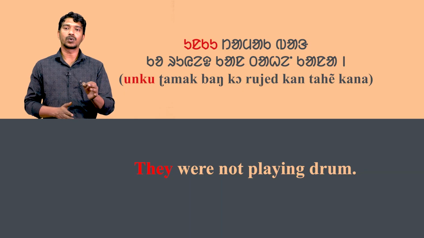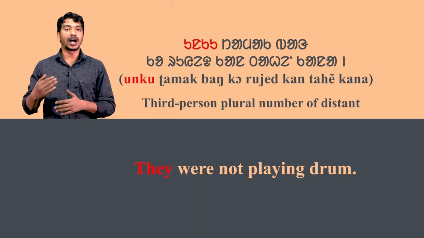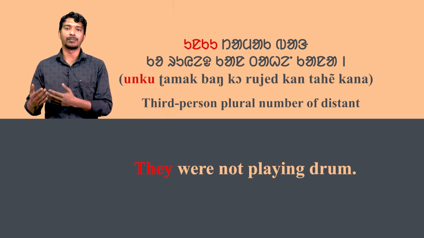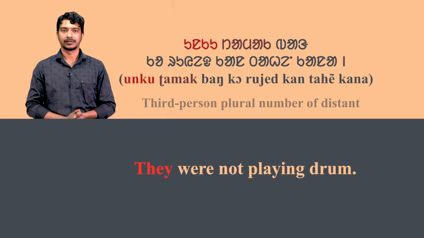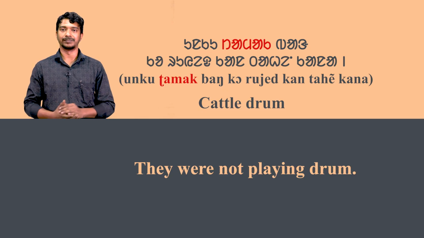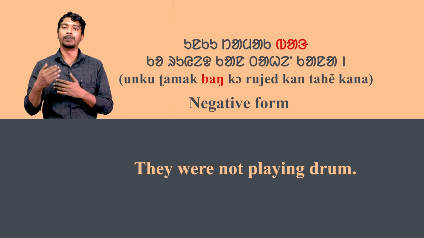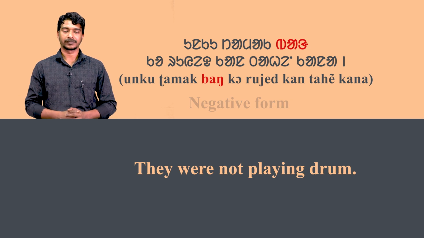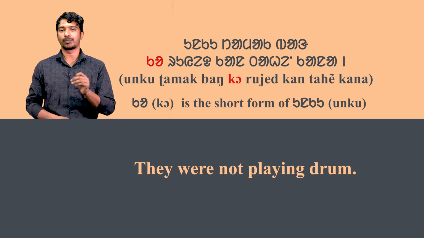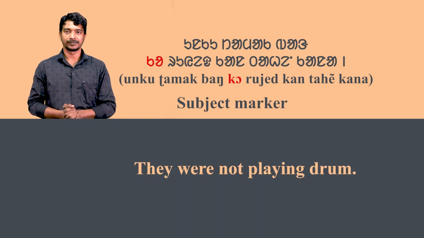Here unku means they. It refers to a third person plural number of distant. The next word tamak means kettle drum and bang is the negative form in the sentence. Ko is the short form of unku which is a subject marker.